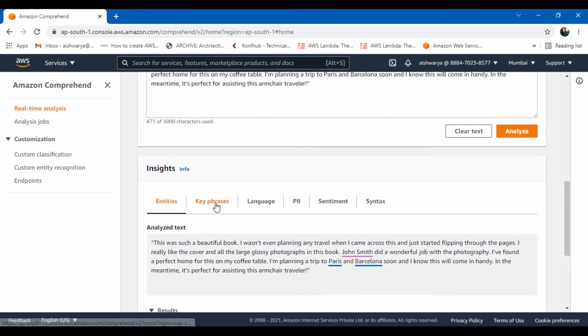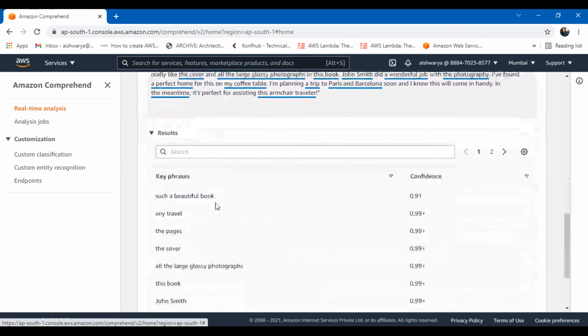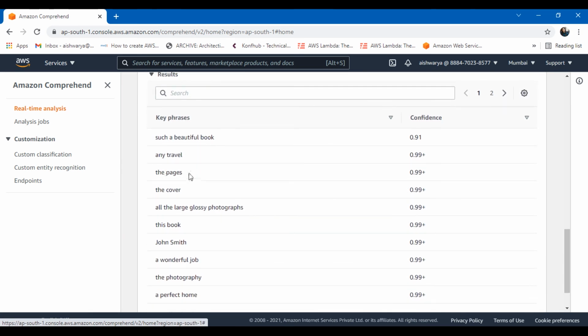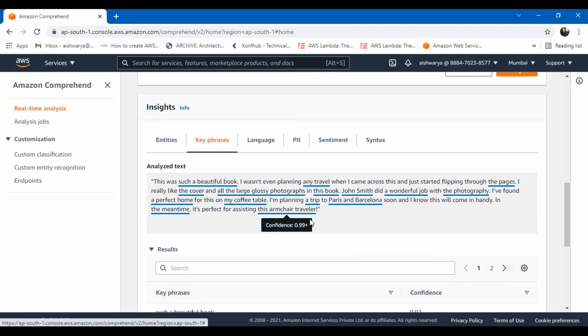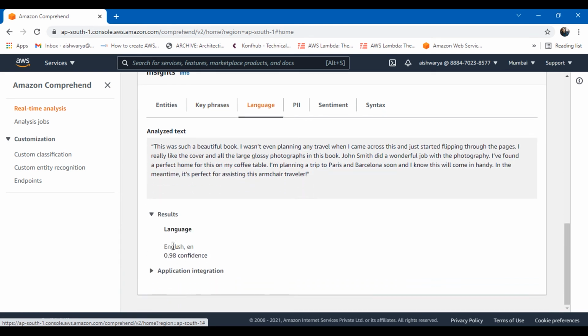If I go to key phrases, you can see what it has guessed, and the confidence score from the key phrases, basically whatever is there in the entire paragraph, along with the confidence score. And what's the language? That it's English, with 0.98 confidence. Then sentiment, I will tell you. Is it neutral? No. It's entirely 0.99 confidence that it's positive. Not negative, not mixed, it is positive.